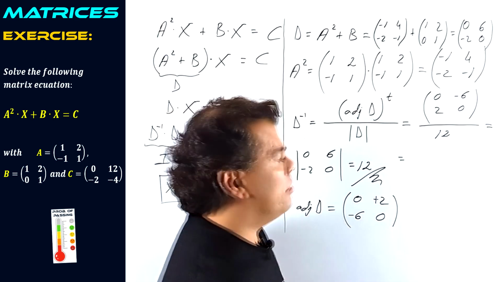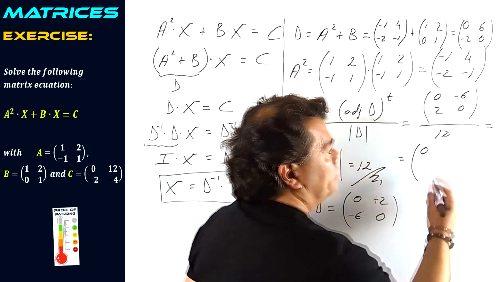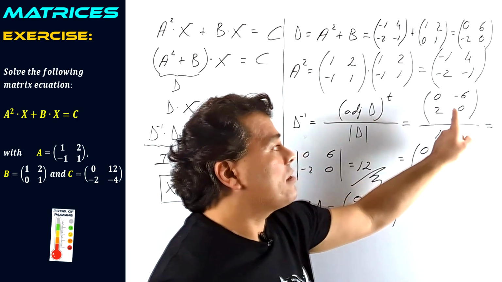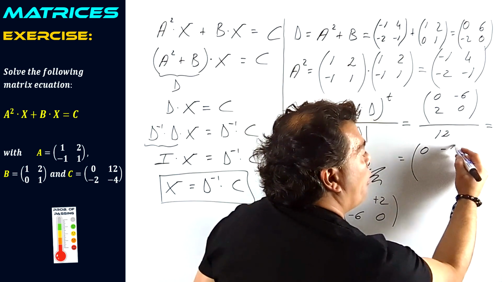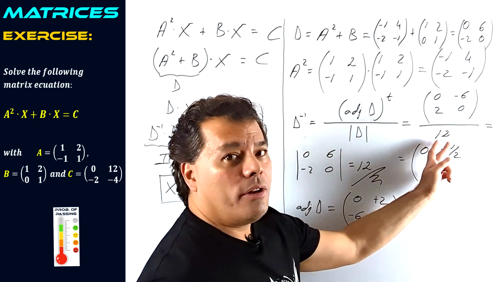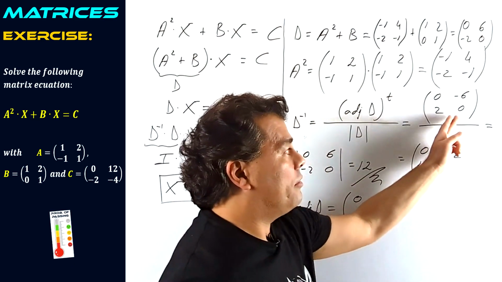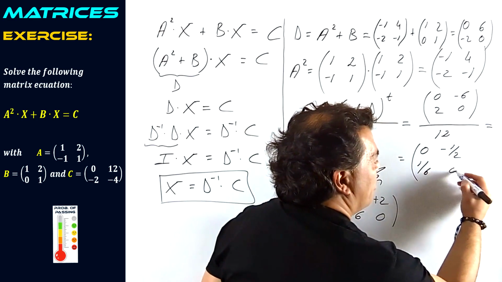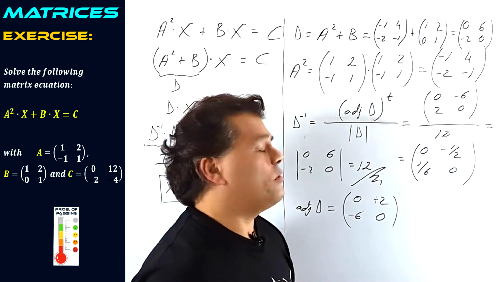And well, let's do it because 0 divided by 12 is 0. Negative 6 divided by 12 is negative 1/2. 2 divided by 12 is 1/6. And 0 divided by 12 is also 0. It is not very ugly, so we can put it this way.